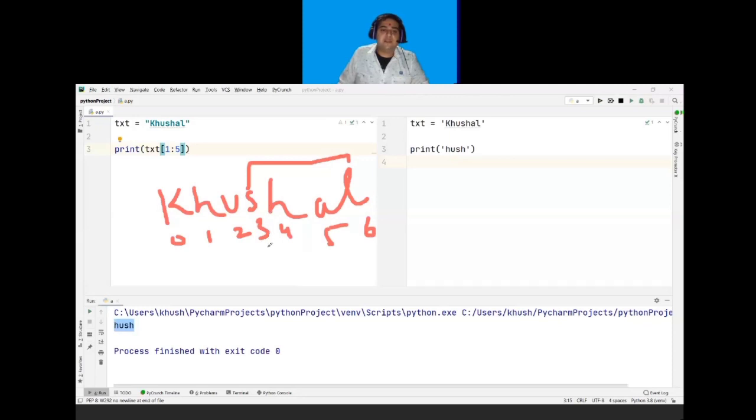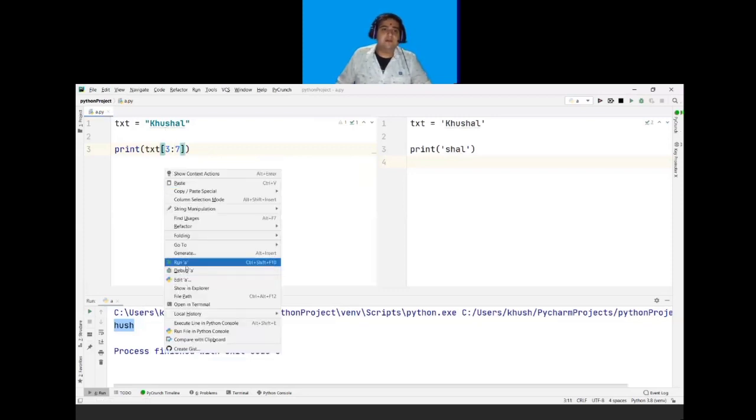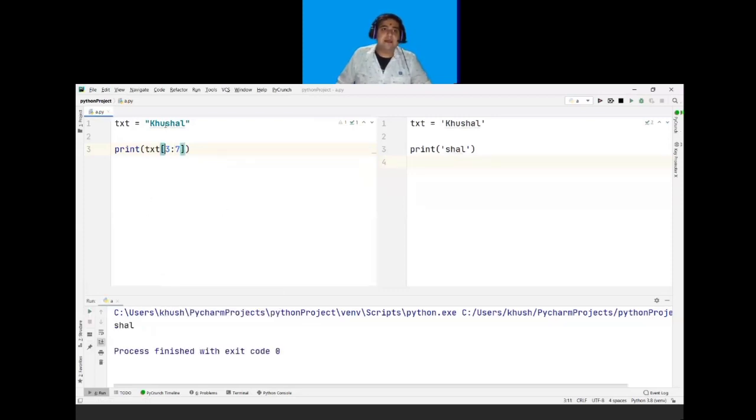I will start from 3 and I need this L, so I will mention a special index which is 7. Then it will give me till 6 because 7 will not consider itself. So I have to write just from 3 to 7. The starting index is 3 and the ending index is 7, separated by a colon. If I run this program, my output will be SHAL.